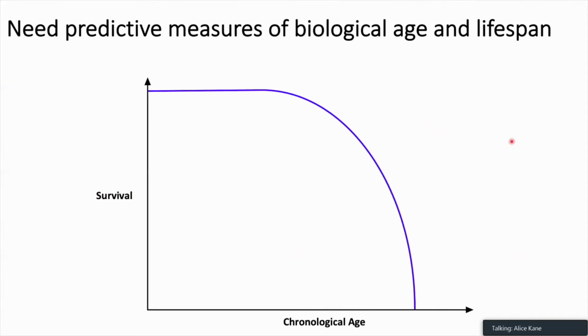So currently, the discovery of novel interventions that increase health and lifespan in mice is limited by a lack of predictive measures of biological age and lifespan.